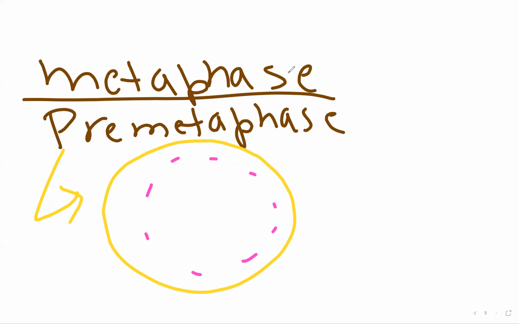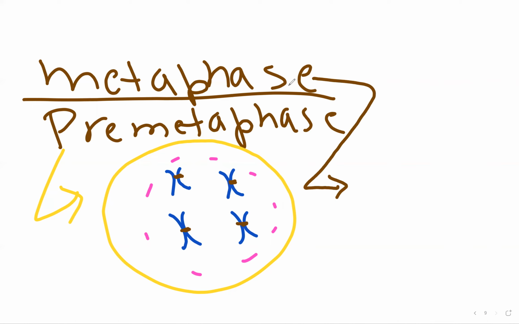And what happens to the DNA? As the envelope fragments, the DNA is let go free now. These are the centromeres, and this is pre-metaphase.